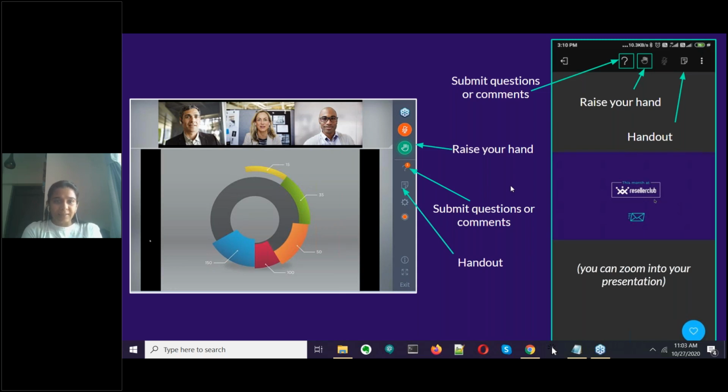The panel that you see, I just wanted to take a quick run through of how it looks. On the left side is the desktop view, and on the right side is the mobile view. You can do a couple of things with your panel. You can raise your hand using the hand icon. You can submit questions or comments using the question mark. There's also a handout section for some of the handouts that we have. For a better view on the mobile screen, you can go to the landscape view, which we recommend.